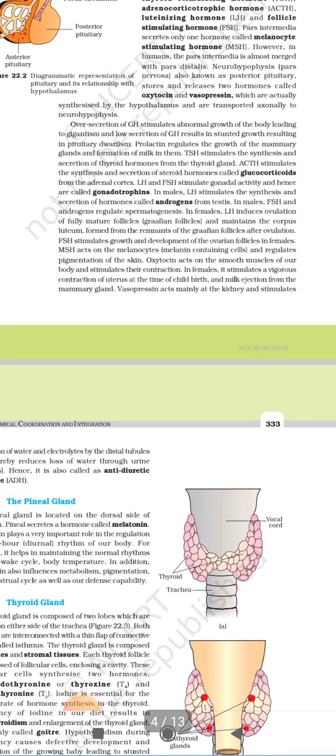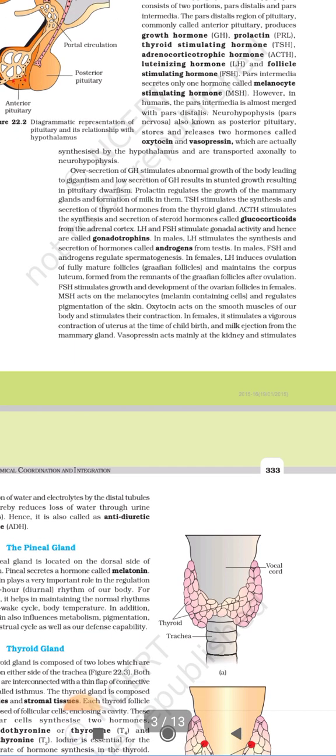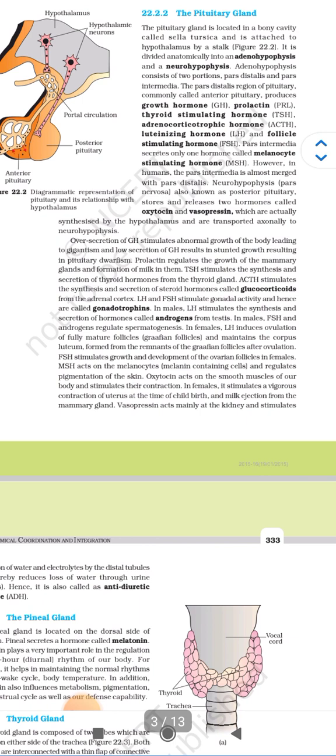Excess secretion of growth hormone in adults, especially in middle age, can result in severe disfigurement, especially of the face, called acromegaly, which may lead to serious complications and premature death if unchecked. The disease is hard to diagnose in early stages and often goes undetected for many years until changes in external features become noticeable. Prolactin regulates the growth of mammary glands and formation of milk in them.